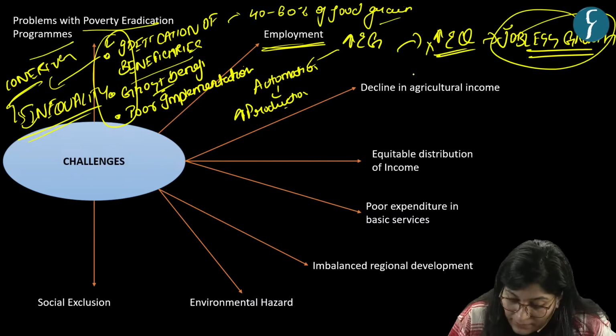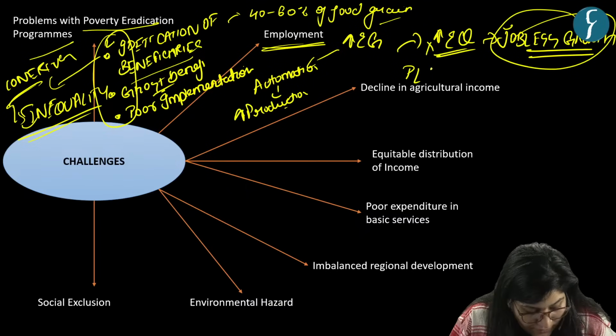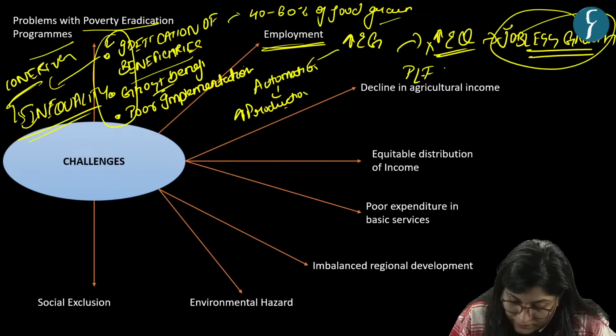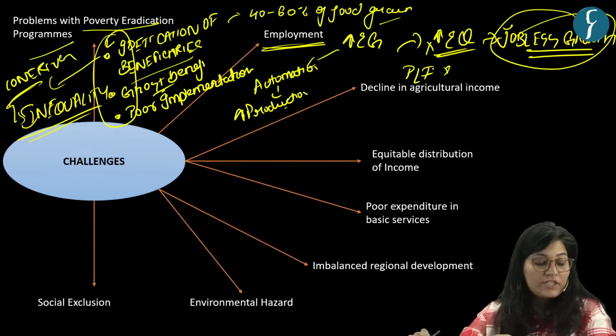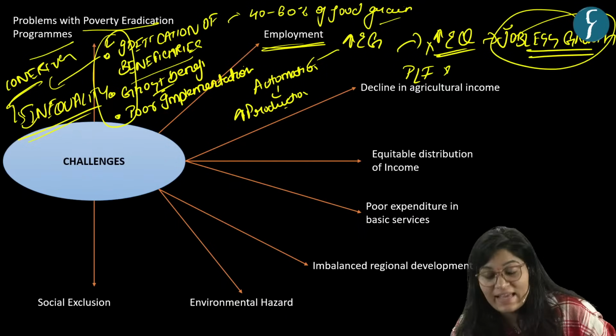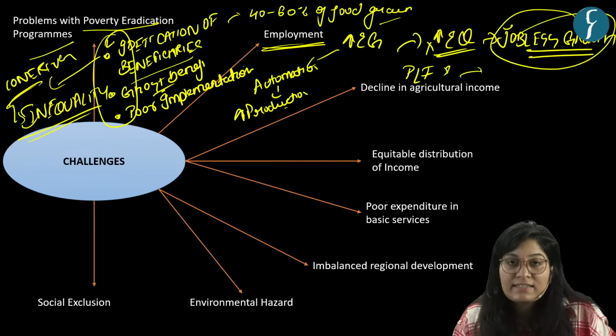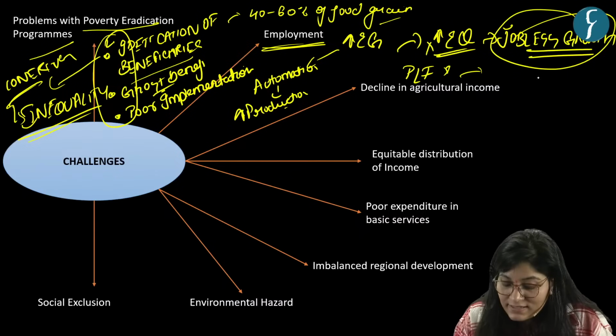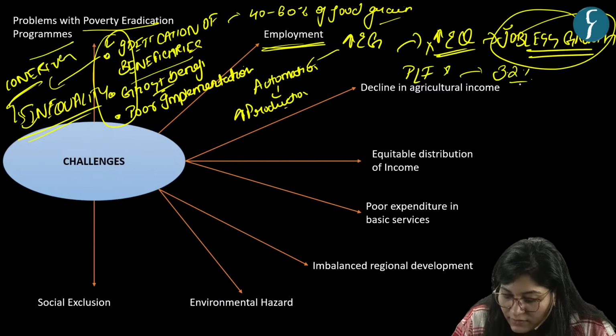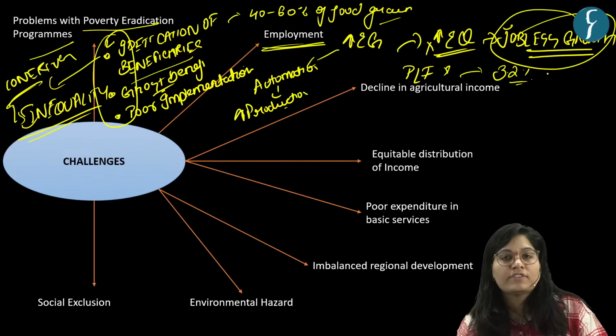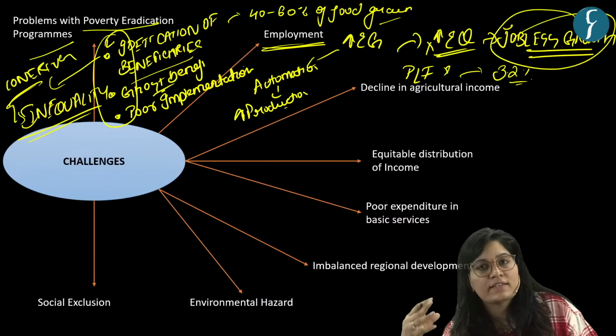According to the Periodic Labour Force Survey by NSSO 2022-23, currently India's unemployment rate is 3.2%. Okay, so 3% of India's labor force is unemployed.